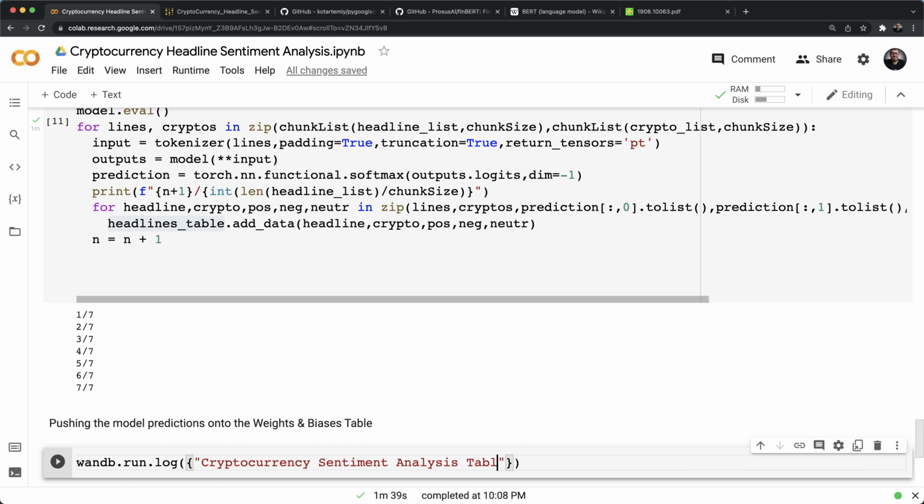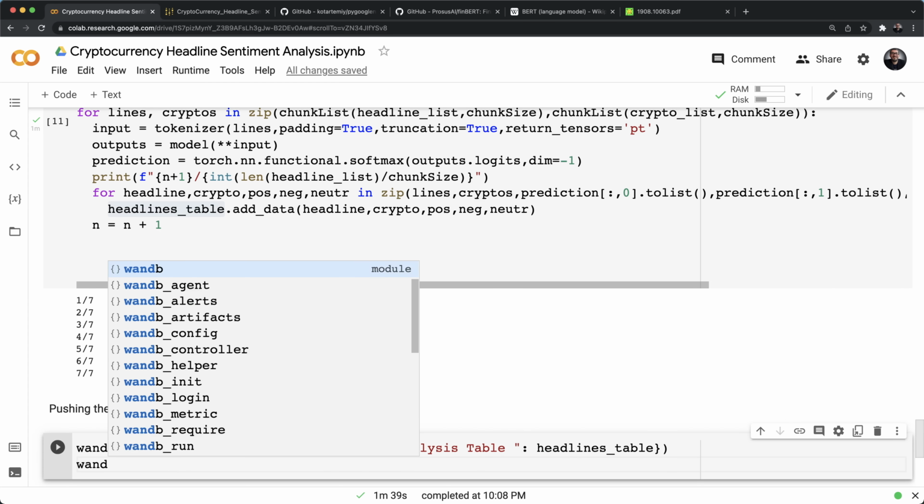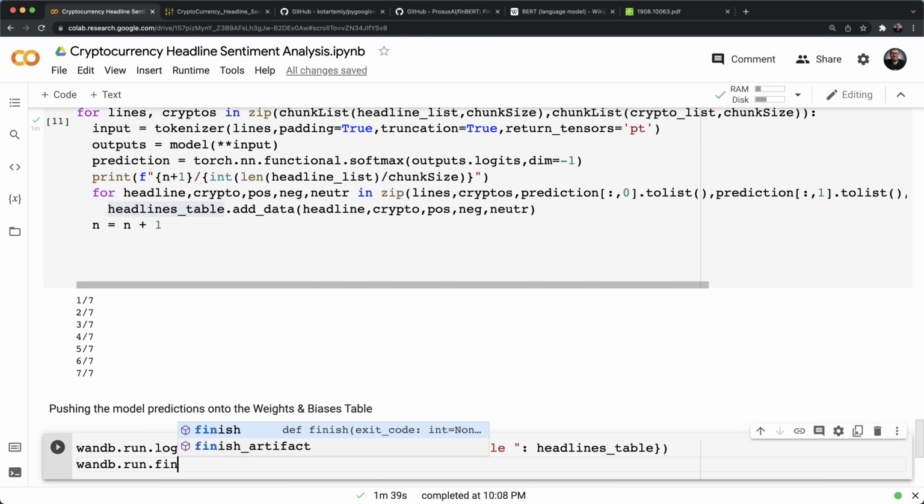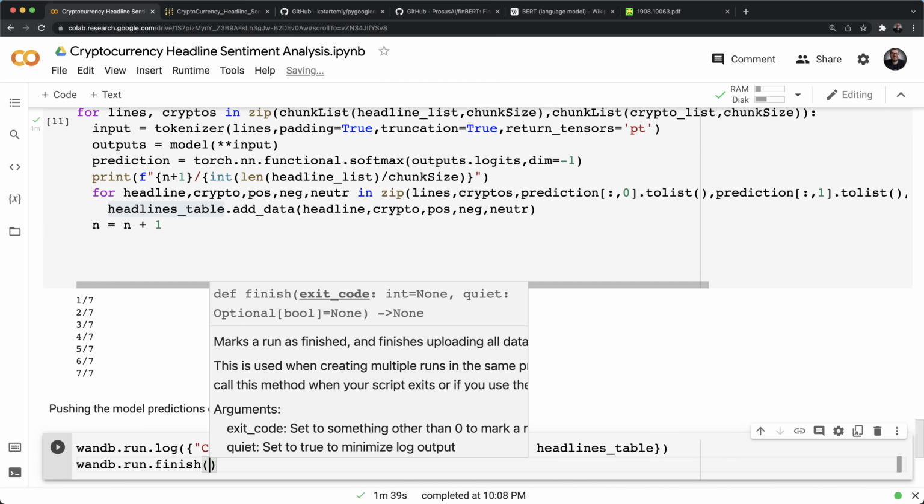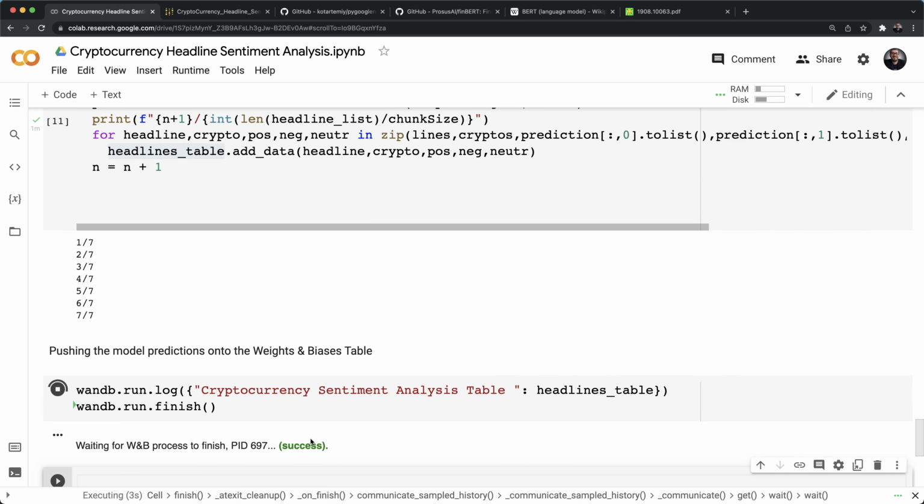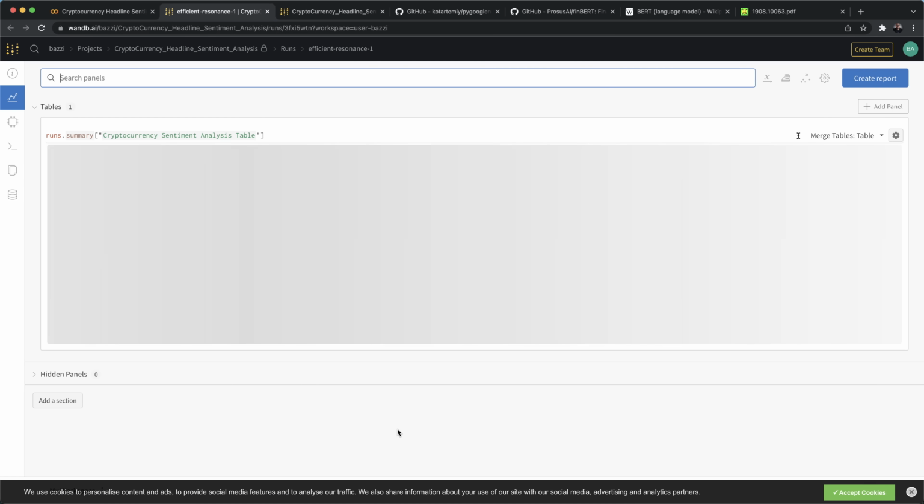You throw in any custom message you want, the sentiment analysis table, and pass it the headlines table. Then call wandb.run.finish, as you're done with your log running this, and there you go. Once you see this message, I think it means all is well. You can go ahead and click on this link.